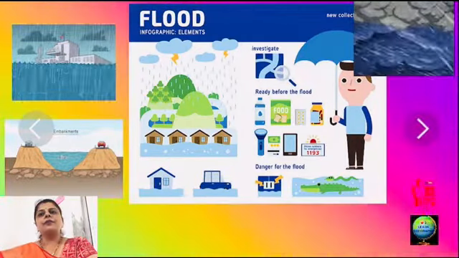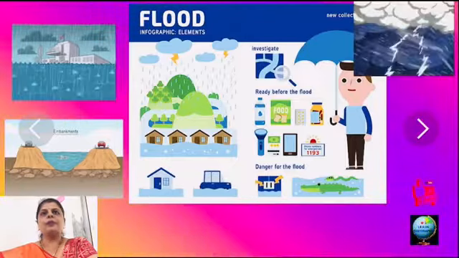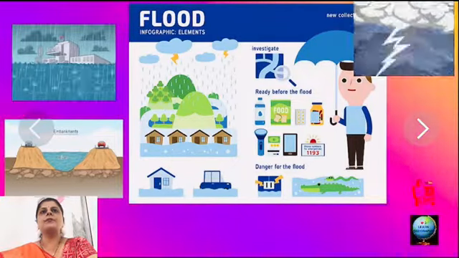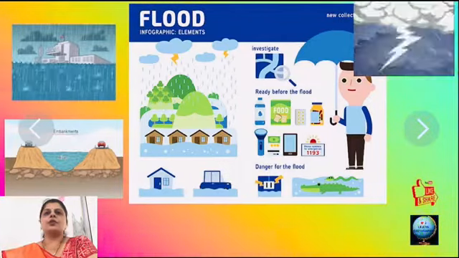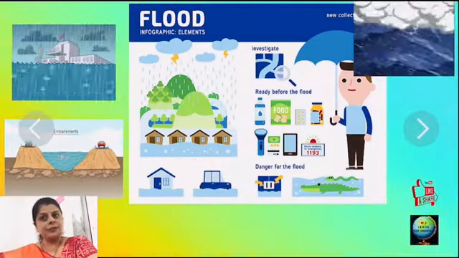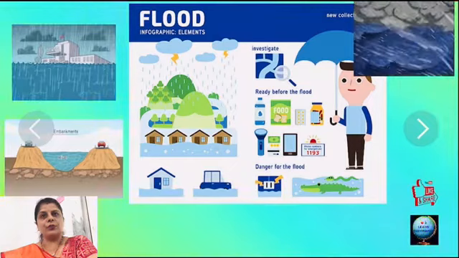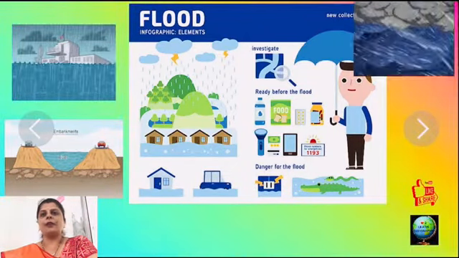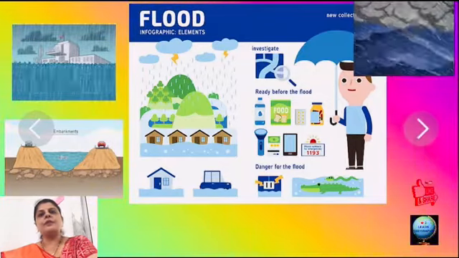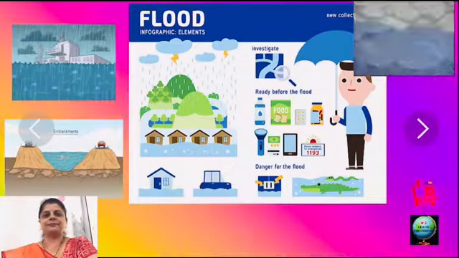Keep a first aid kit readily available along with other essential items such as candles, matchsticks, torches, and sticks to ward off the snakes. Keep sufficient stock of food, fresh water, and clothes in waterproof bags. Make arrangements to evacuate people to safer places.